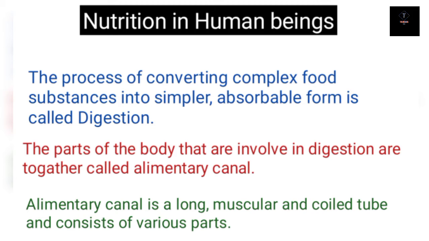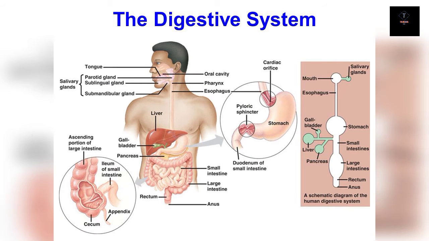The parts of the body that are involved in digestion are all together called the alimentary canal. The alimentary canal is a long, muscular and coiled tube that consists of various parts. So now we have to see what the parts are: mouth, esophagus, stomach, small intestine, large intestine, rectum and anus are the parts of the human digestive system.